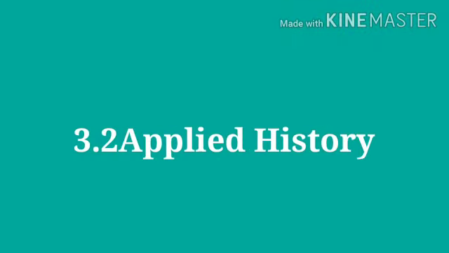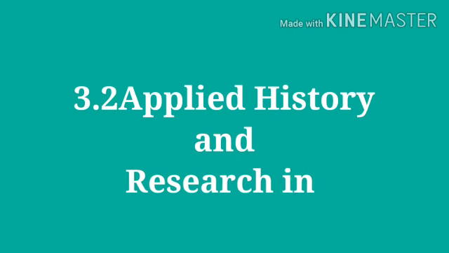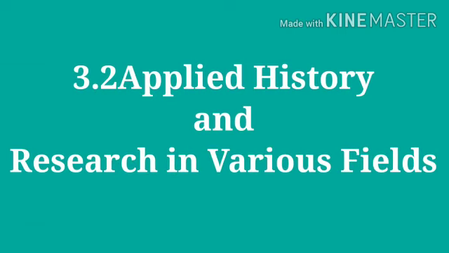Now we will see 3.2, that is applied history and research in various fields. The way our present is shaped depends on the historical chain of the events which have taken place.